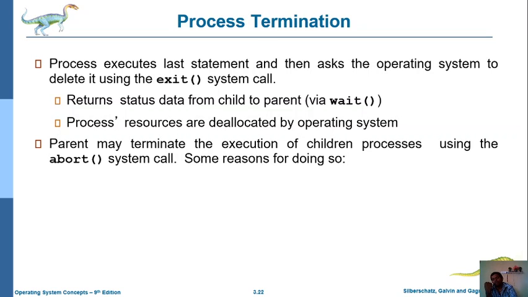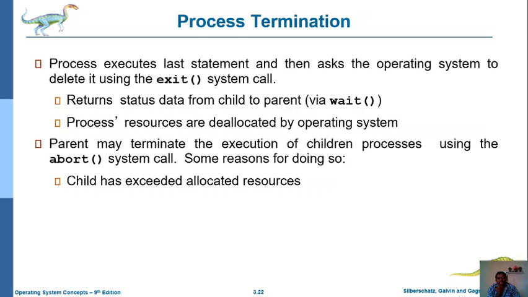While performing the abort system call, it will check several things, like whether the particular child has exceeded its allocated resources or not. This is one situation in which a process is aborted, whenever the child process exceeds the allocated resources.